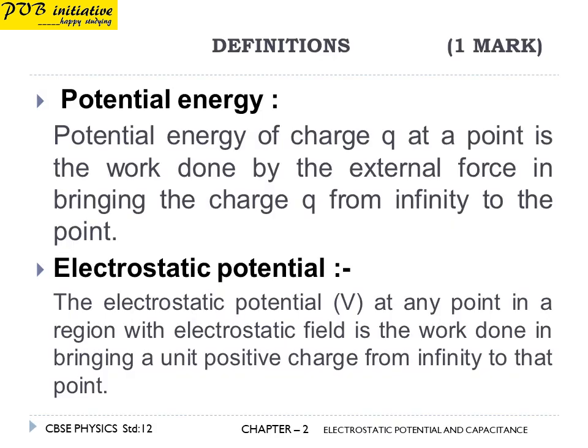First definition, potential energy. Potential energy of charge Q at a point is the work done by the external force in bringing the charge Q from infinity to the point. Next definition, electrostatic potential. The electrostatic potential at any point in a region with electrostatic field is the work done in bringing a unit positive charge from infinity to that point.